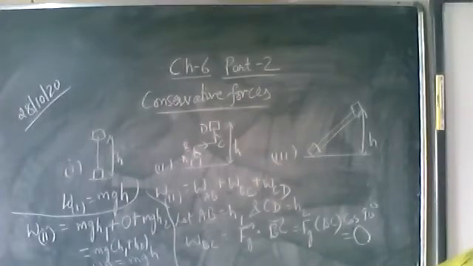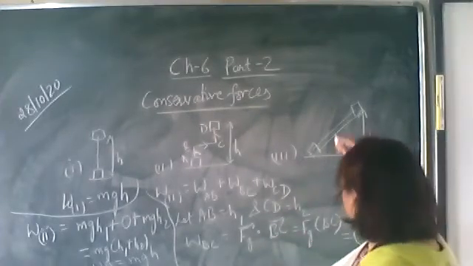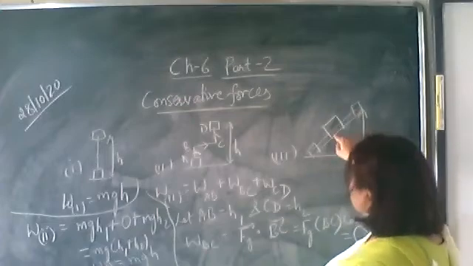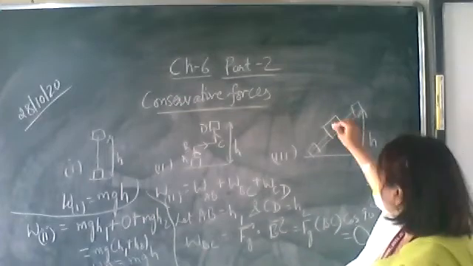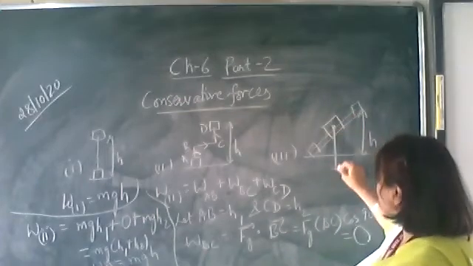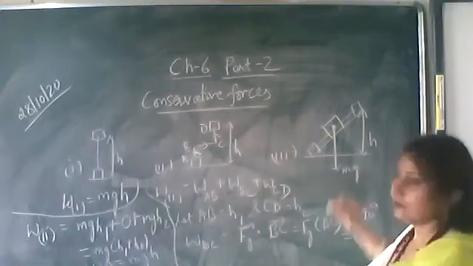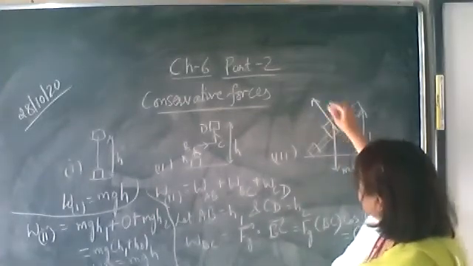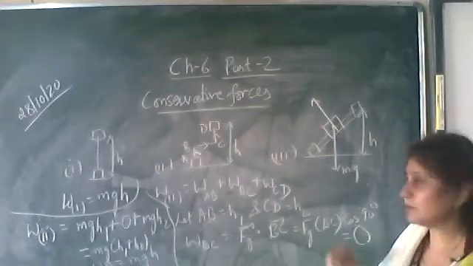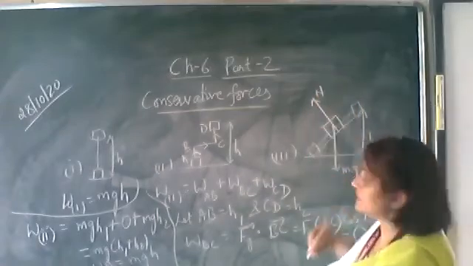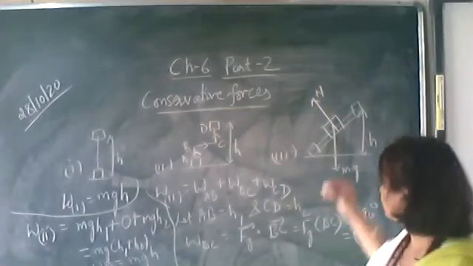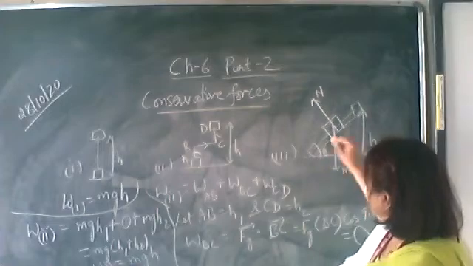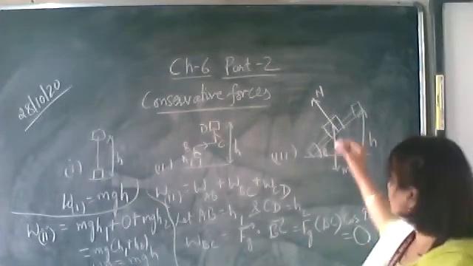For this we have to resolve the forces. Let the block be over here at any instant. We'll draw the forces acting on it: mg vertically downwards, and the inclined plane exerts a force perpendicular to it, which we call the normal reaction. Let the angle of inclination be theta.